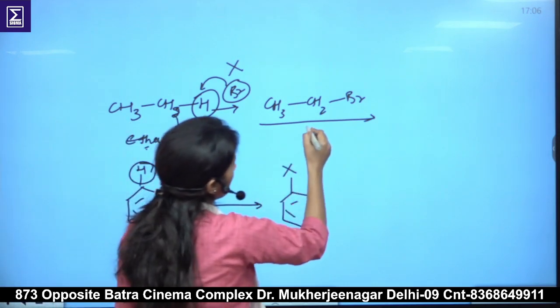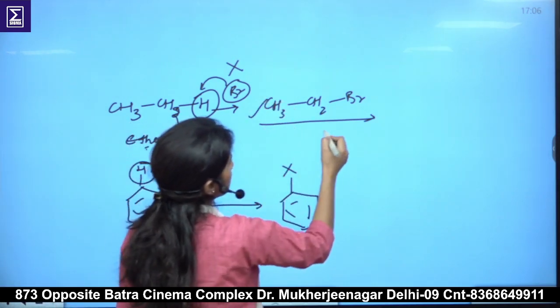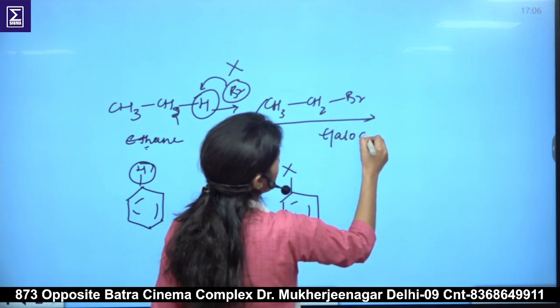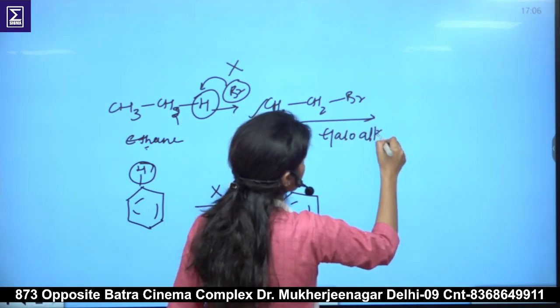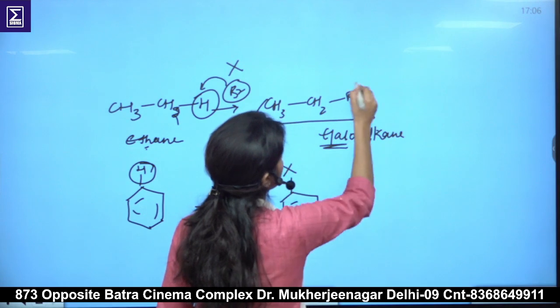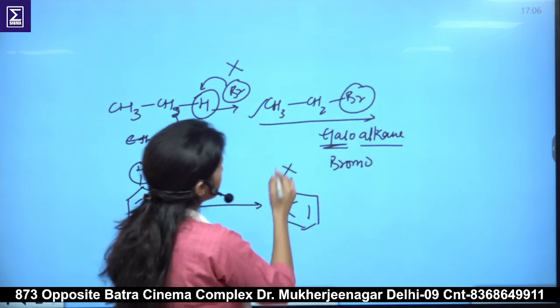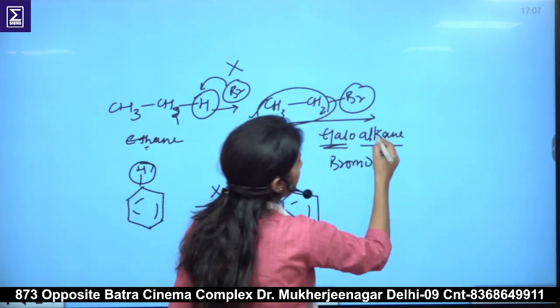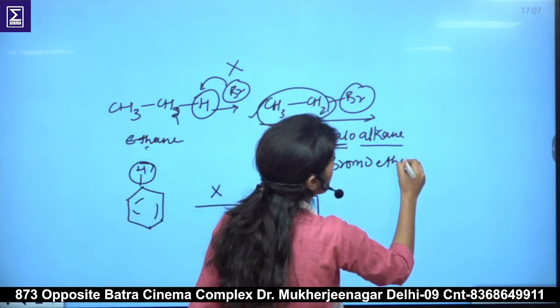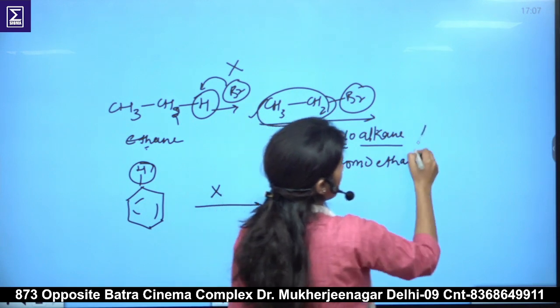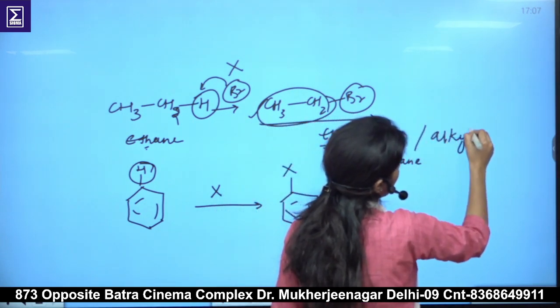So how will we name this compound? We call this haloalkane. Here the halogen is bromine, so we write bromo, and the alkane here is ethane, so it becomes bromoethane. Another name for this is alkyl halide.